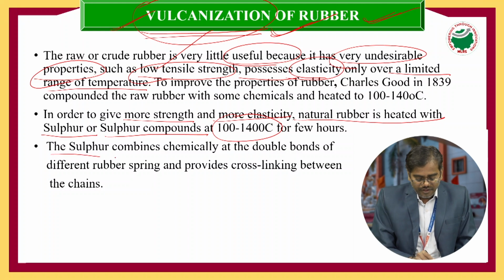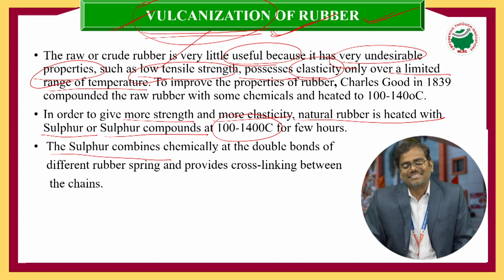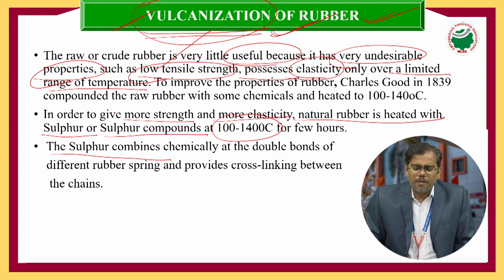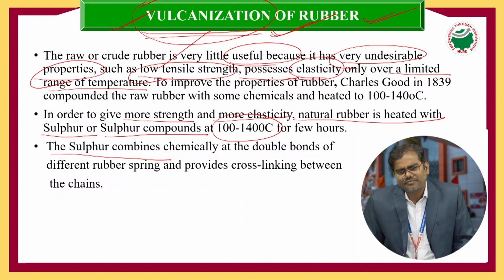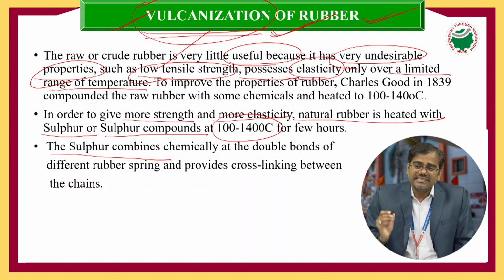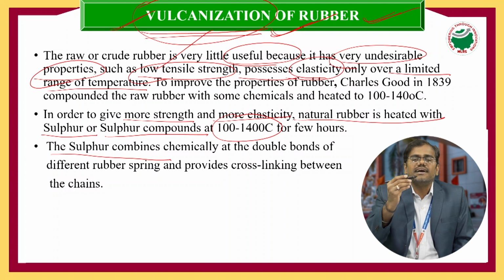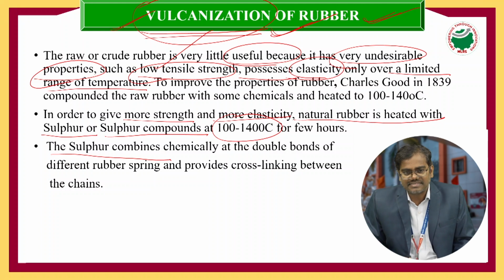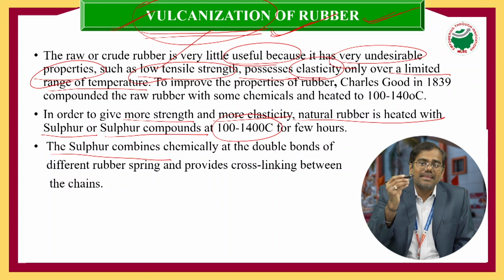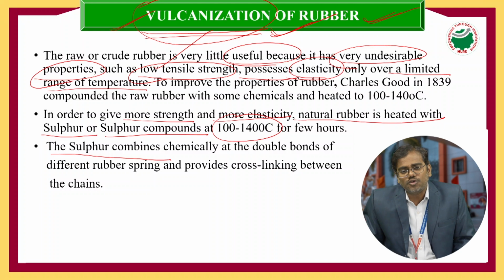Third point, the sulfur which combines chemically. Yes, so you added the sulfur chemical compounds to the polyisoprene units. The sulfur chemical compounds combine chemically at the unsaturated double bond. The sulfur atoms chemically combine to the polyisoprene units.